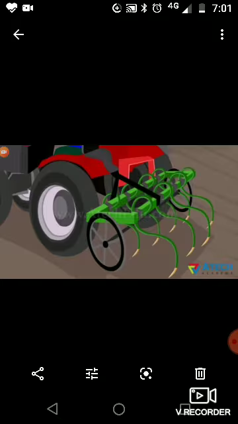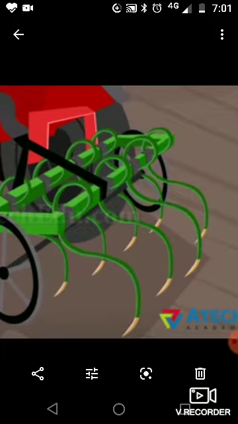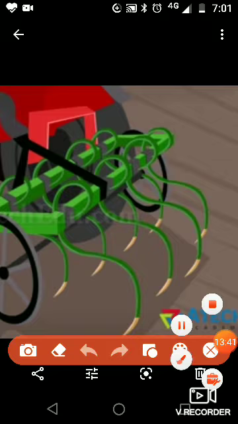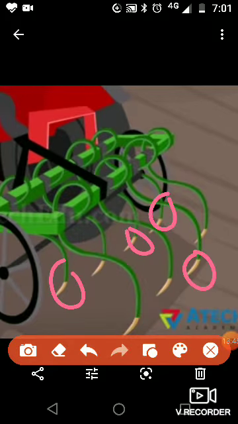I will show you the next advanced machine, which is called a cultivator. You can see this cultivator, the narrow edges, I can show you, these are the narrow or sharp edges which help in digging the soil properly, and it is also at a proper distance, so the furrow is made at a good interval. Okay, so this is the cultivator.